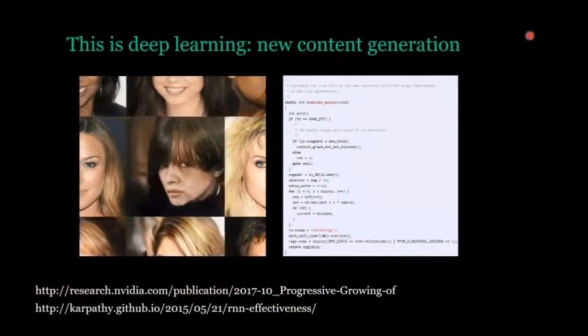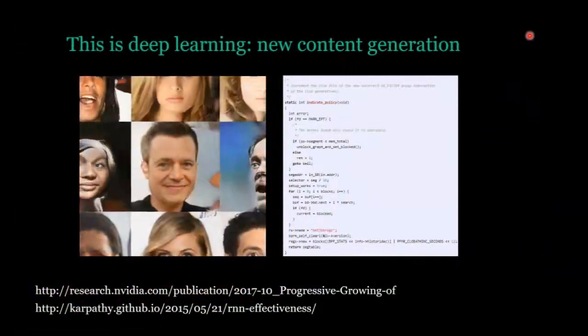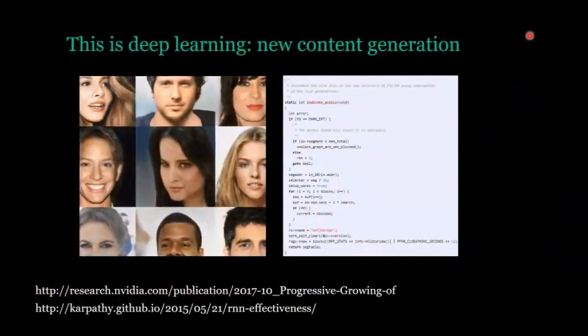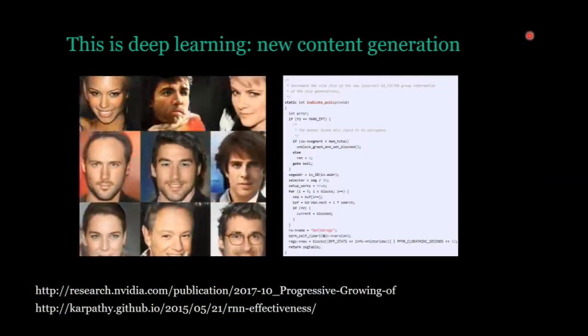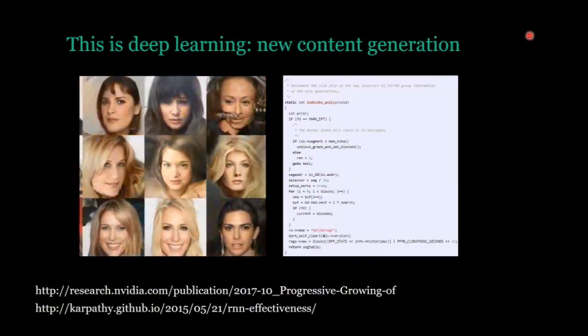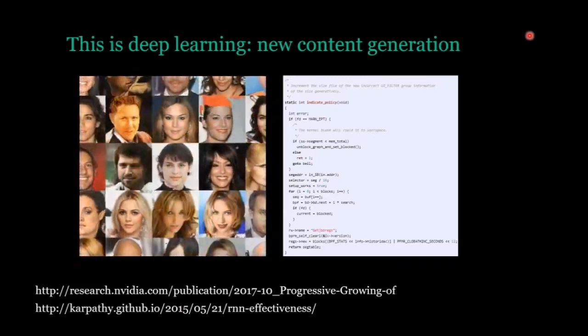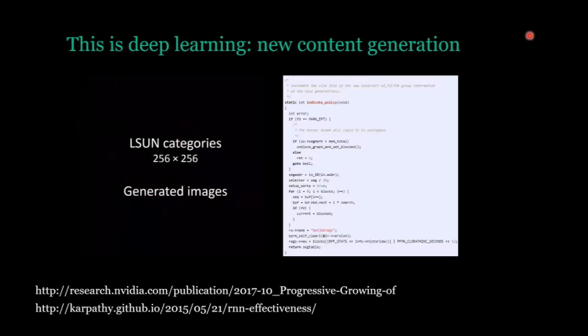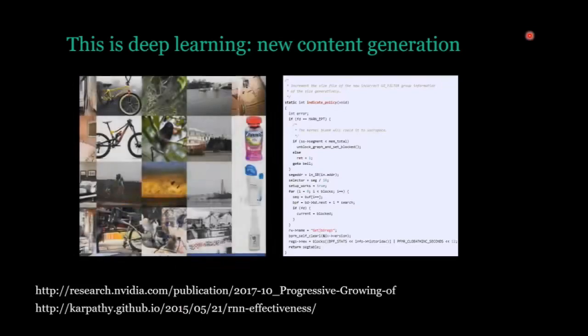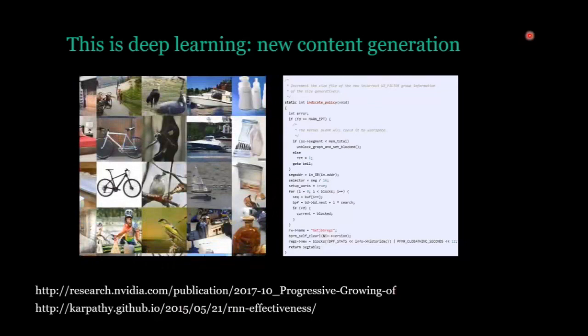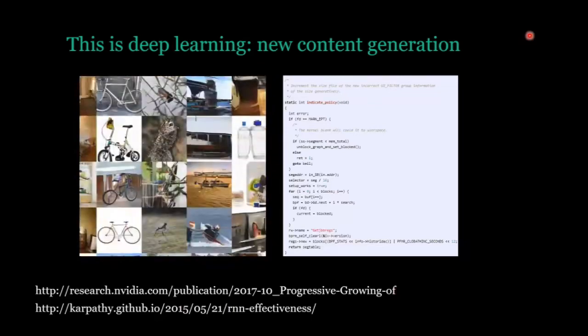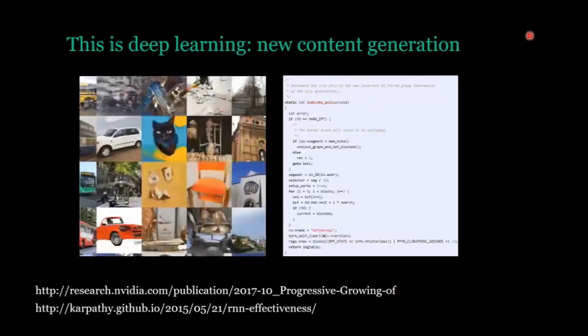Last example I'm going to show outside of the world of cybersecurity are neural networks called generative adversarial networks, which generate content. So this neural network on the left here has been trained on a large database of celebrity face images, and it's learned to generate new celebrity face images. So the images I just showed you are not real people, right? They were imagined up by a neural network which has learned to generate them. And these are not real photos, right? These were sampled from a generative adversarial network, so this content was created by a neural network.